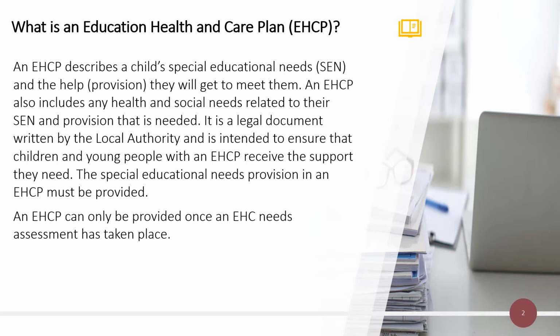An EHCP describes a child's special educational needs and the help they will get to meet them. An EHCP also includes any health and social needs related to their SEN and provision that is needed. It is a legal document written by the local authority and is intended to ensure that children and young people with an EHCP receive the support they need. The special educational needs provision in an EHCP must be provided. An EHCP can only be provided once an EHC needs assessment has taken place.